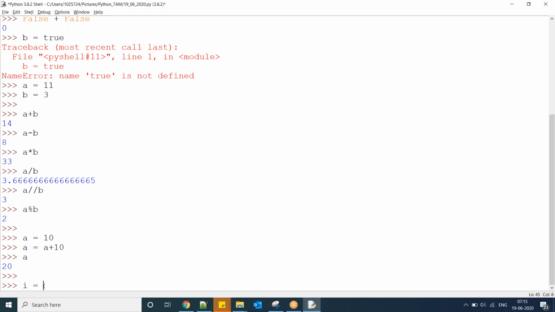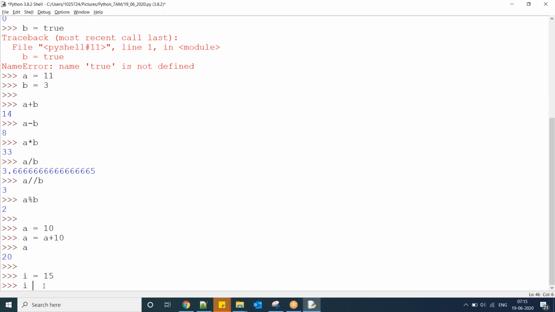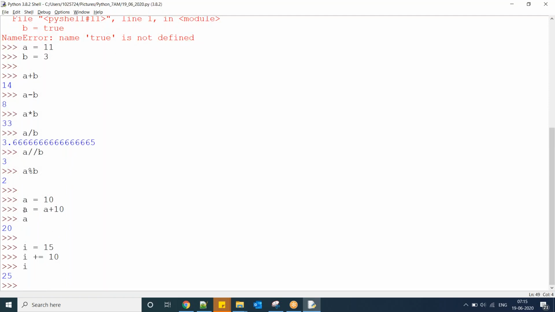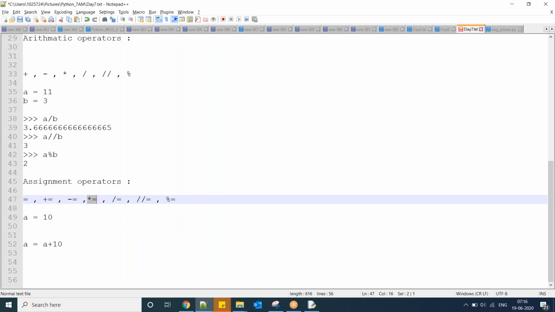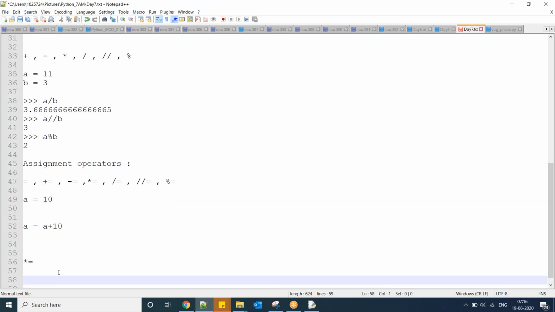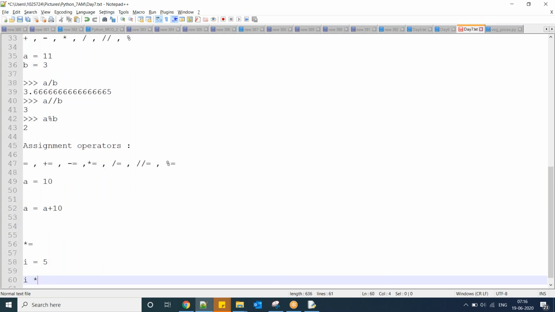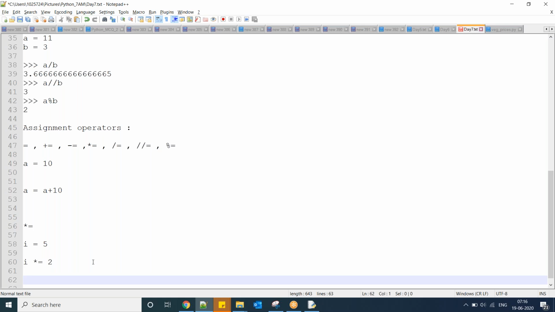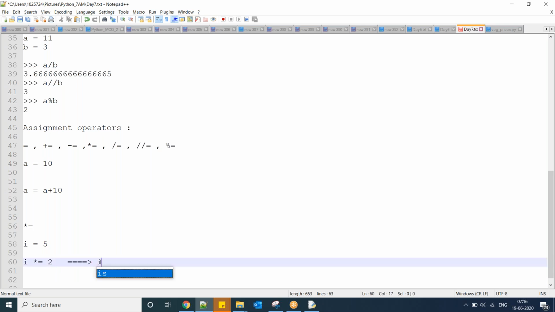I equal to 15, I plus equal to 10. Now I value. So instead of writing like this, I can write like this. Similarly, into equal to. So suppose I equal to 5, I into equal to 2 means I can write it as I equal to I into 2.